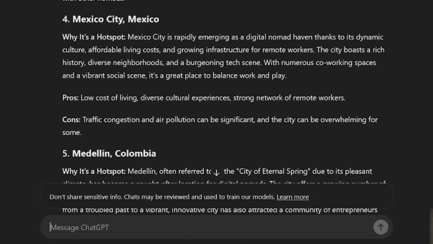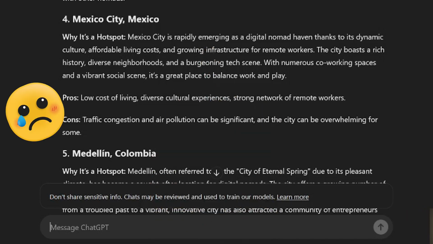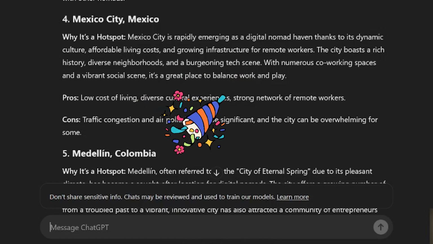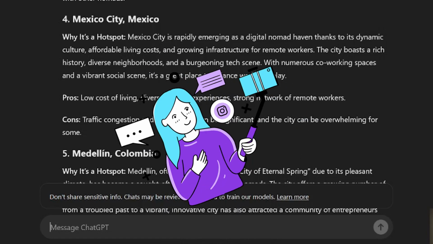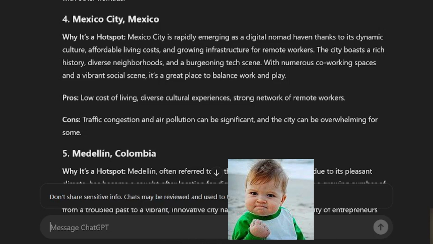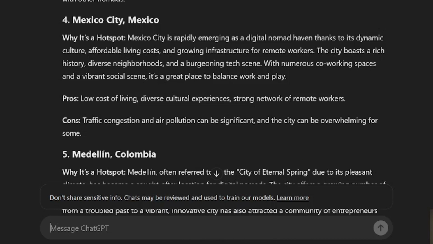Now, you might wonder, why does the structure of a prompt matter? Think of it like baking a cake. If you only say make a cake, you might get a plain sponge cake. But if you specify the flavor, frosting, and decoration, you will get something much more aligned with your vision. Let's say you are a content creator. A basic prompt might give you generic ideas, but a well-structured prompt could provide you with engaging, high-quality content that resonates with your audience. Now, have you ever felt the same thing with the ChatGPT outputs when you do the basic prompt? Do you think the prompts could be done better? Let me know in the comments.